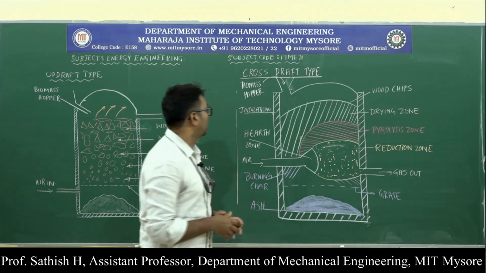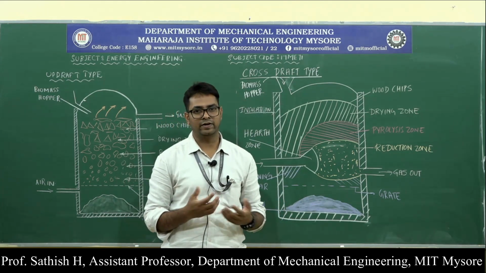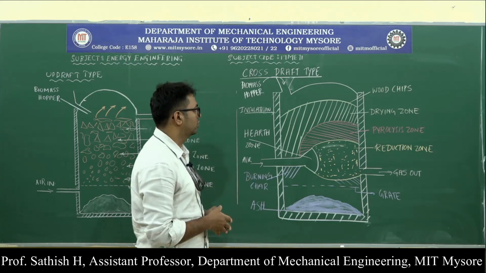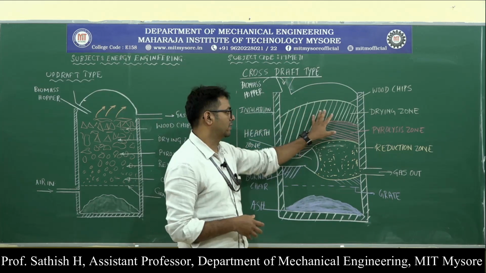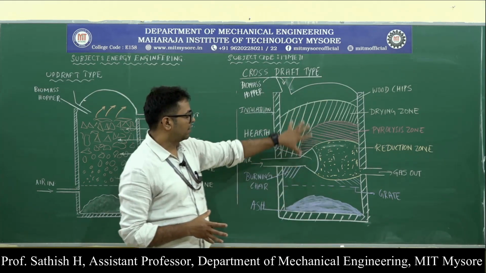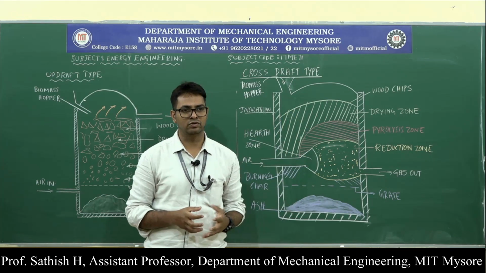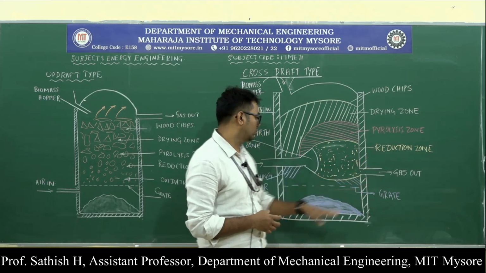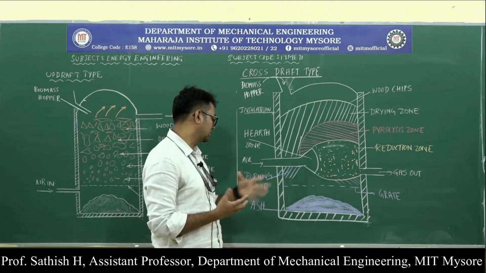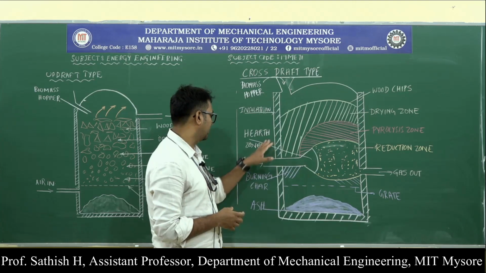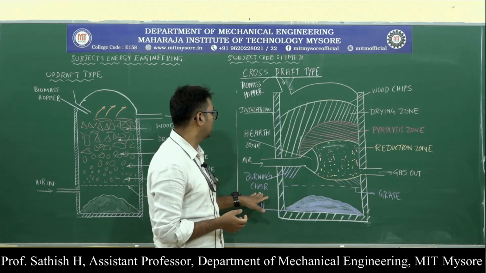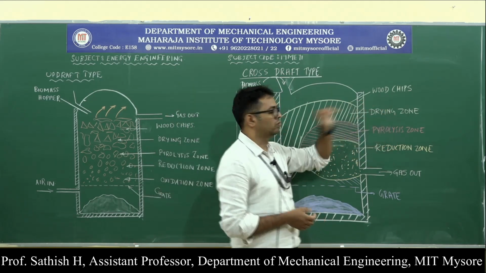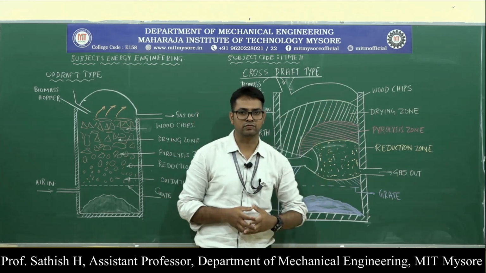Similar to the other gasifiers, where the biomass is converted into a gaseous fuel, here also solid biomass, the wood chips, is taken. The different zones, as we discussed before, are the same here. We have the reduction zone, then the hearth zone, also called the combustion zone, for burning of the char, then a pyrolysis zone, a drying zone, and the wood chips, which are the raw material.